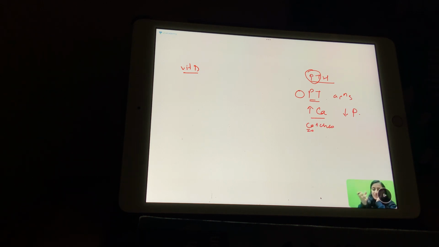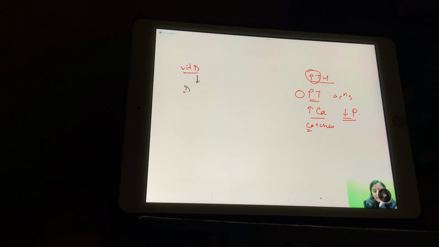Next is about vitamin D and the parathyroid disorders. Vitamin D controls calcium and phosphorus. Parathyroid also controls calcium and phosphorus. Remember that parathyroid hormone, PTH, has opposite actions on calcium and phosphorus. It increases calcium but decreases phosphorus. Remember that parathyroid catches calcium, that means it tries to increase the calcium, with the opposite effect on phosphorus.